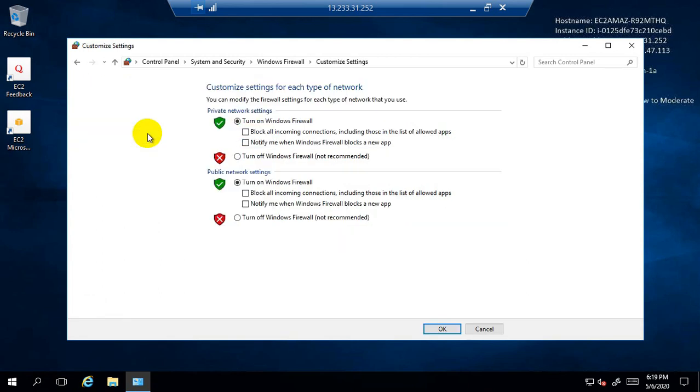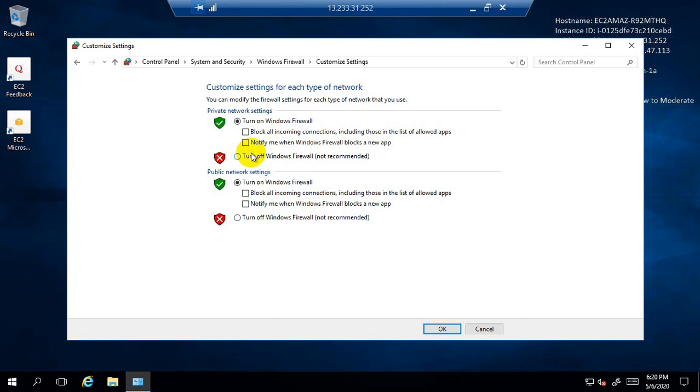So we are turning off the firewall because the firewall will disable the ping communication between the two EC2 instances. So here we are disabling the firewall of both of the EC2 instances, but this is our testing environment. In the real production environment we have no need to turn off the firewalls.